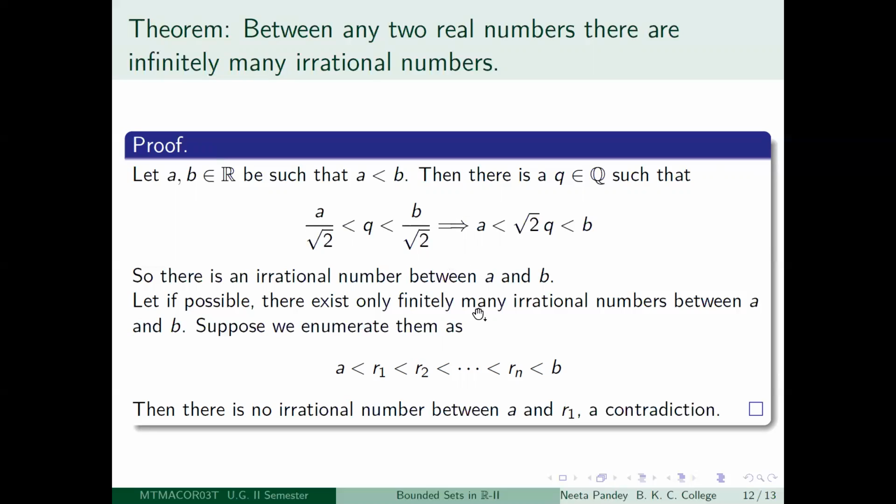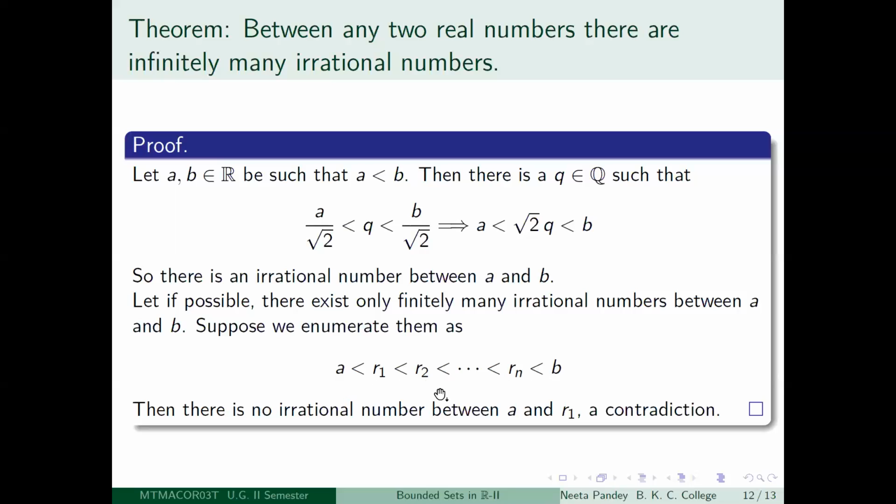The argument is just the same: suppose there are only finitely many irrational numbers between A and B, then you enumerate them from the smallest to the largest. You will get A < R1 < R2 < ... < Rn < B, where now R1, R2, ..., Rn are all irrational numbers.